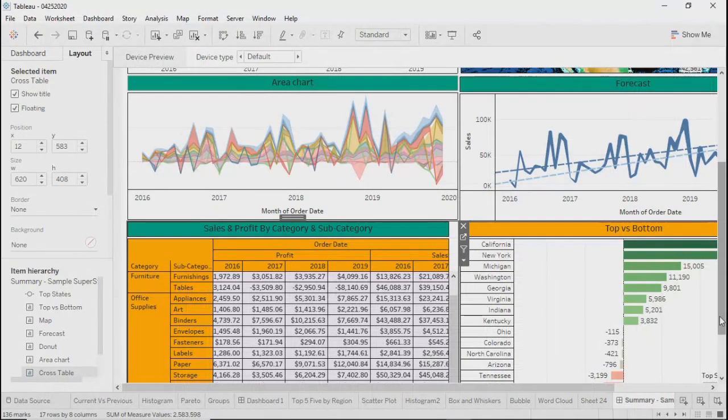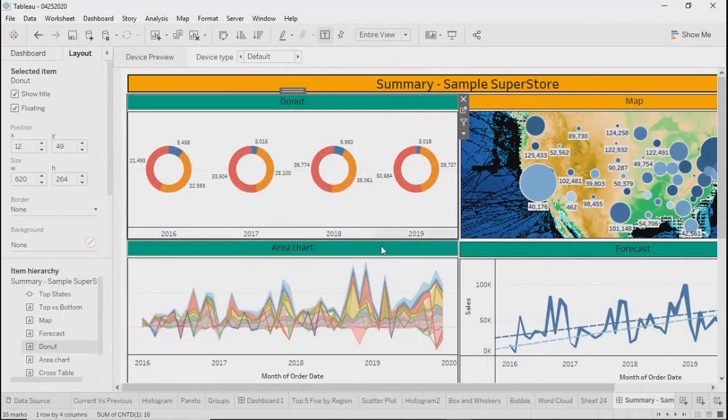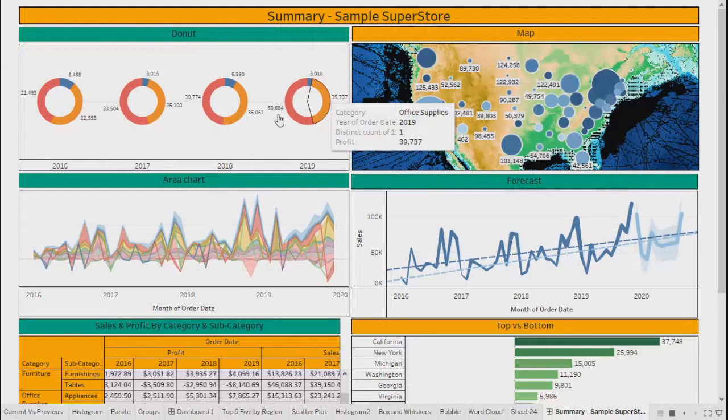Now I'll go to that option I was talking about. On each sheet, the second option which you get is use as filter. This option allows you to use this particular sheet as a filter, which means as soon as you select it, and then you go ahead and select any object inside this sheet, all other objects in this particular dashboard will get filtered for that particular object or field that you selected, right?